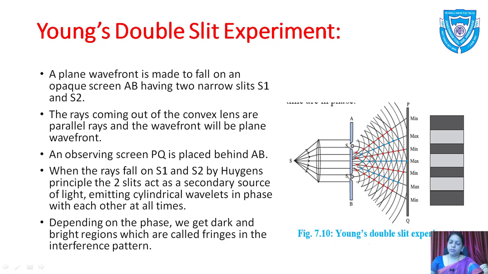And when crest falls on trough or trough on crest, they are not in phase at all. At that time we have minimum intensity, so the spot will be dark. So here it will be bright, dark, bright, dark. In this way we get the interference pattern.